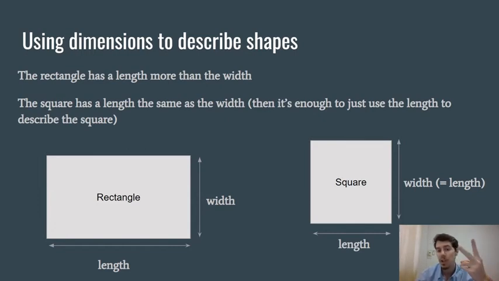The two dimensions of the square are equal. They have the same value, okay? If one is 2 centimeters, the other is 2 centimeters. But for the rectangle, it is different. The dimensions are two different numbers, okay?